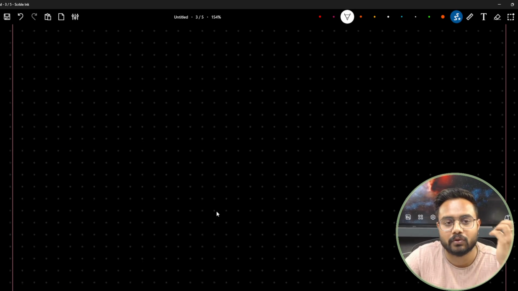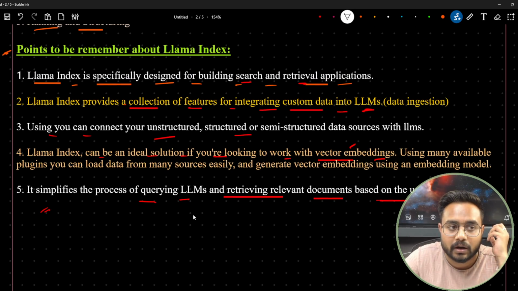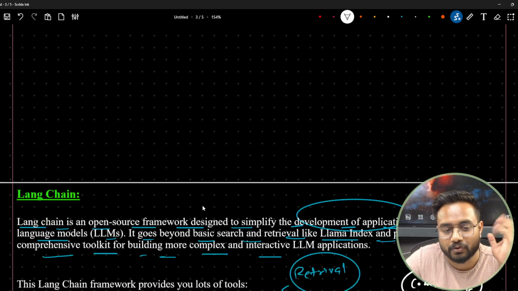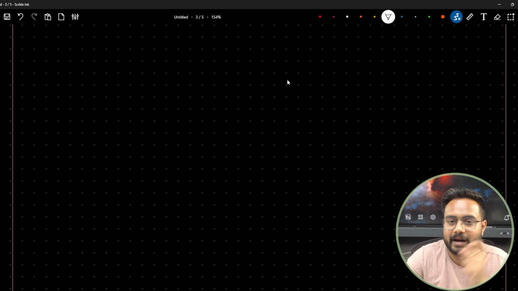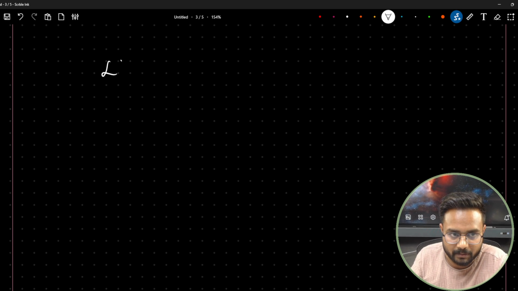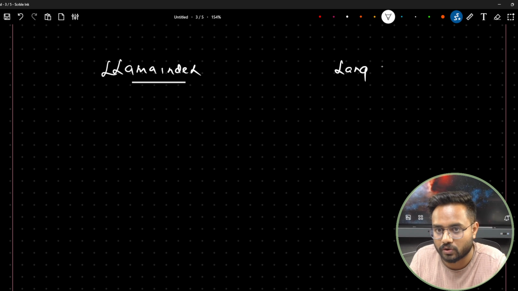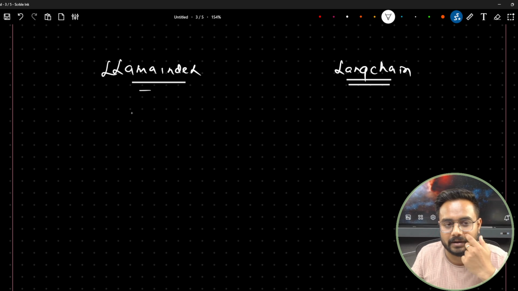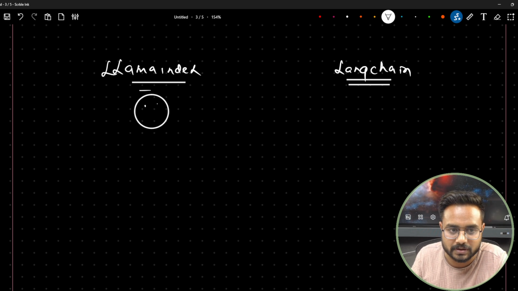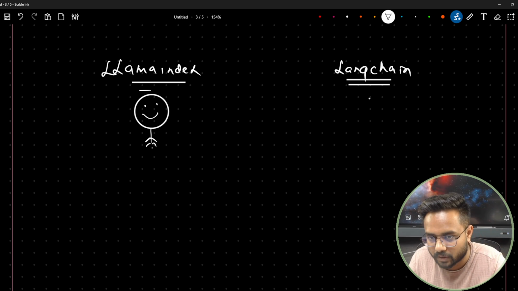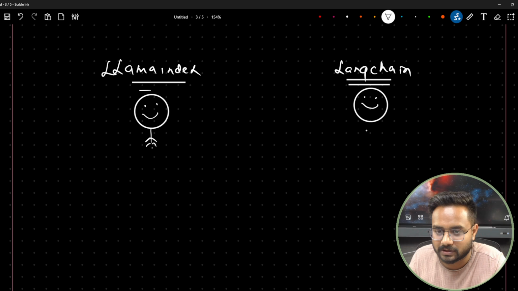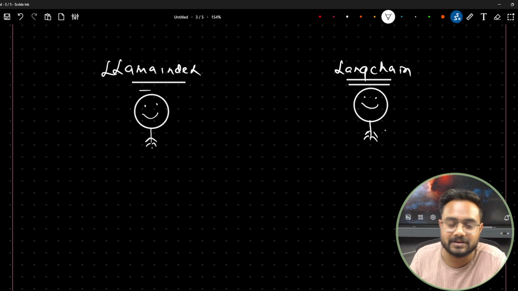Now here, guys, if you want to understand the difference between LangChain and Llama-Index, I can give you a very simple example. Here I can write Llama-Index, and here I can write LangChain. You can think of Llama-Index as a person, one guy who is working in the industry. LangChain also you can treat as a person.